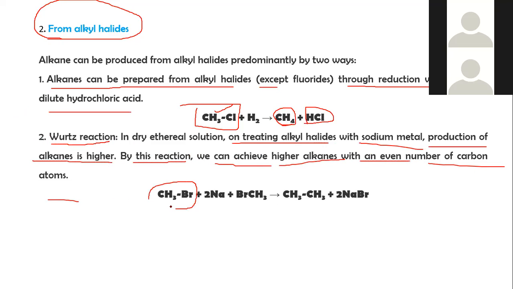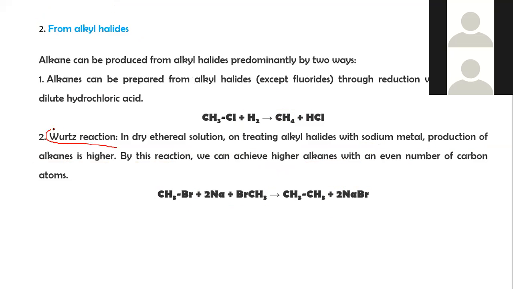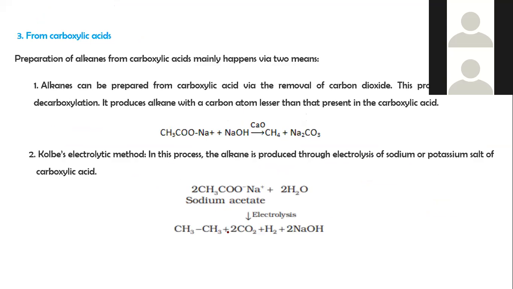This is methyl bromide and sodium in ethereal solution, and it forms ethane with sodium bromide as a byproduct.